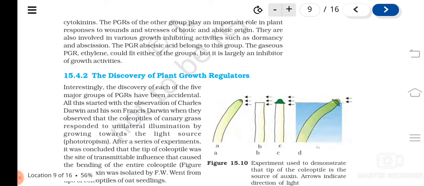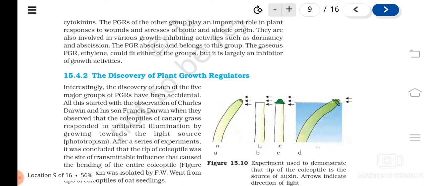They said that the coleoptile, do you remember? Seed structure you have learned, a monocot seed. So coleoptile and coleorhiza you might be remembering. So the coleoptiles of canary grass responded to unilateral illumination by growing towards the light.